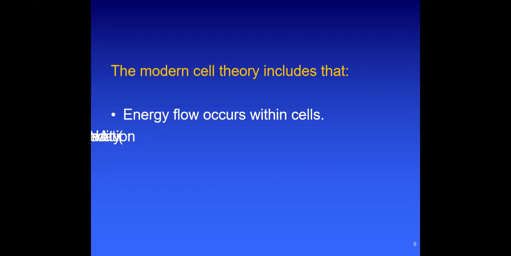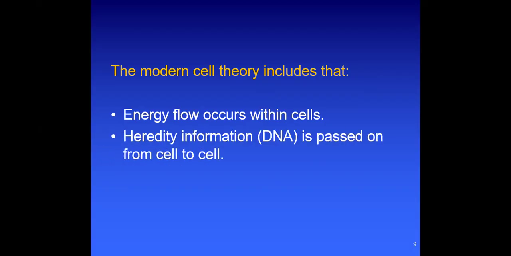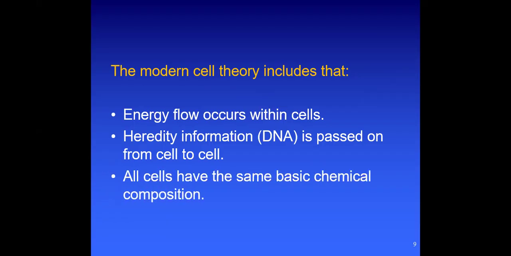The modern cell theory indicates that energy flow occurs within the cell. Hereditary information, which is the DNA, is passed on from one cell to another, and that is the reason the daughter cells are similar to the parent, because they share the same DNA. All cells have the same basic chemical composition.